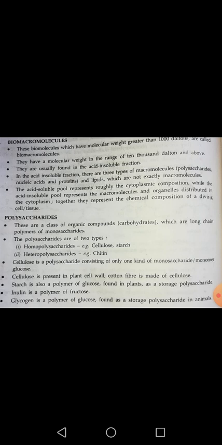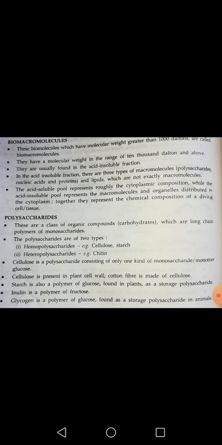Now initially I am talking about cellulose. Cellulose, as we know, is a kind of polysaccharide, and which type? Homopolysaccharide. It consists of only one kind of monosaccharide, or monomer, and the monomer is glucose here. Many glucose molecules join together with the help of a glycosidic bond and form a long chain, and this chain is called cellulose.